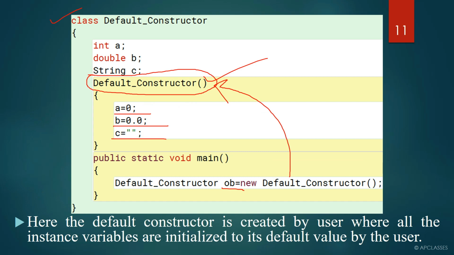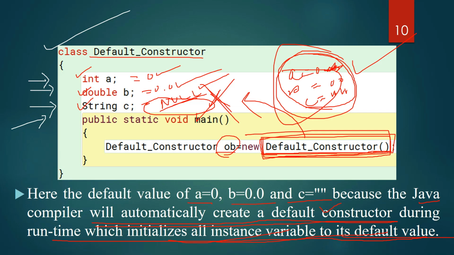And here we have a default constructor. We have written a default constructor. So when you create an object, this will be invoked automatically. Here the default constructor is created by the user, where all the instance variables are initialized to their default values by the user. Here I am initializing them to 0, 0.0 and null. In the other case, the compiler is initializing the instance variables to 0, 0.0 and null, because the compiler is creating a default constructor since no constructor exists here. So the compiler creates it automatically and values are initialized to their default values.